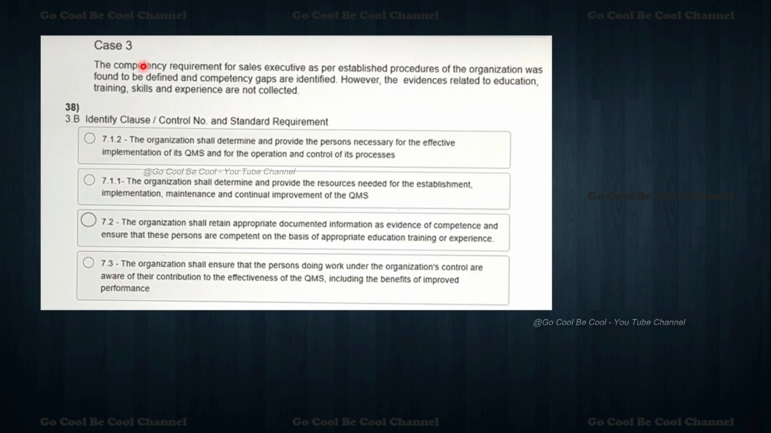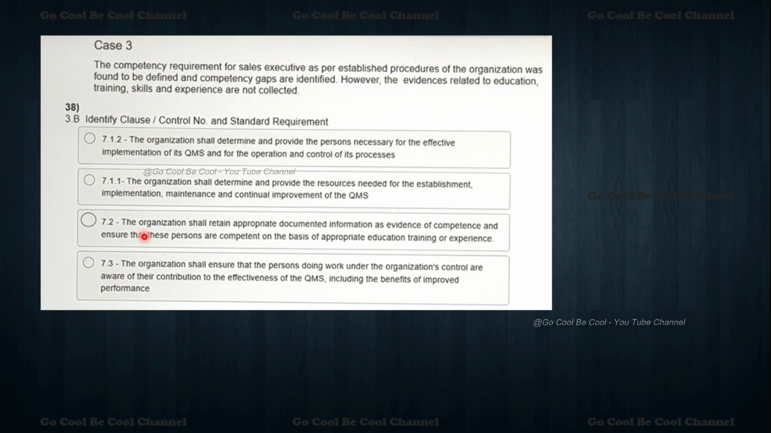Please understand, the competency requirement for sales executive as per the established procedure of the organization was found to be defined and competency gaps are identified. However, the evidence related to education, training, skills and experiences is not collected. Now they are asking to identify the clause number, everything. So now the confusion will start with 7.1, 7.2, 7.3. Here all areas have clause number 7.